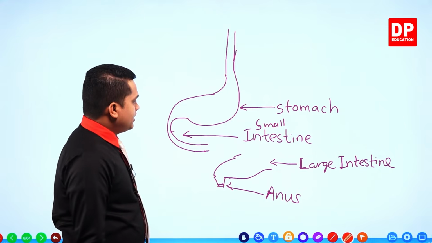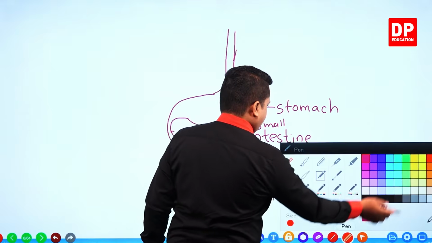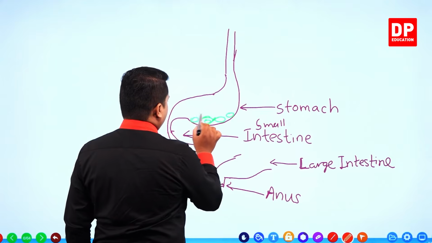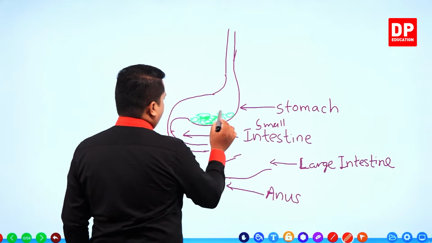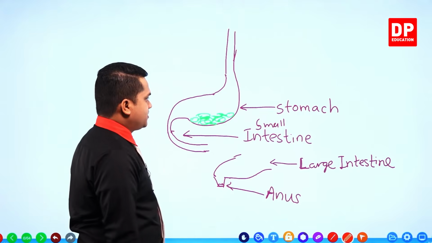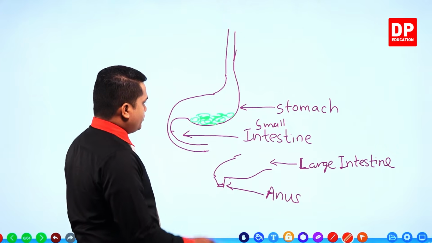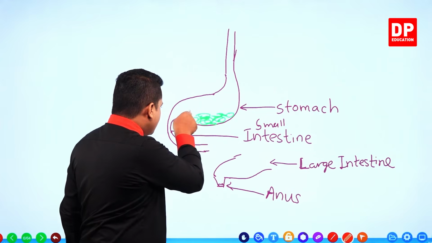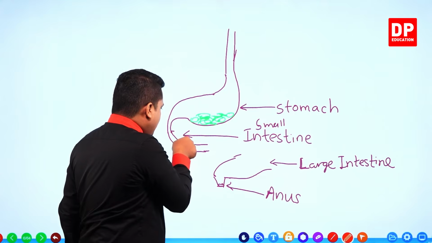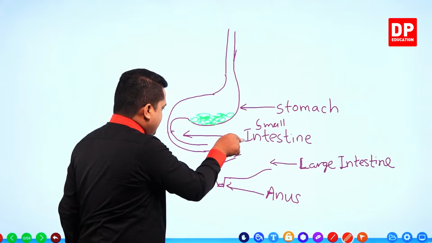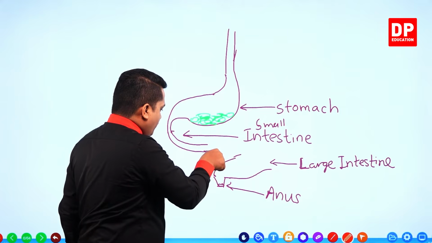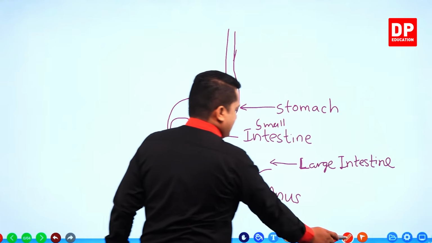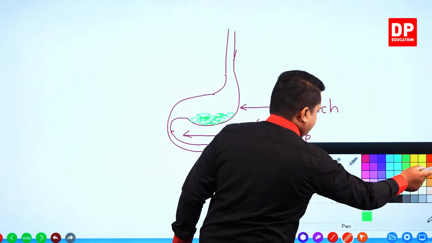So children, let's take food. These are food within our body, especially in our stomach. Food comes to the stomach and is passed through to the intestines, then again to the large intestine, and out of the large intestine towards the anus, getting expelled as waste substances.